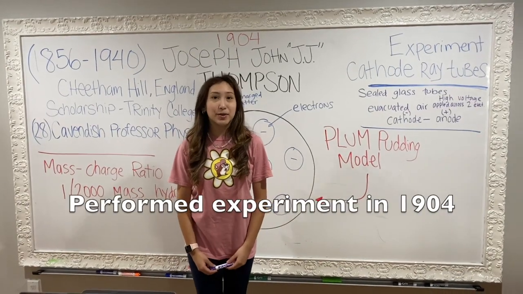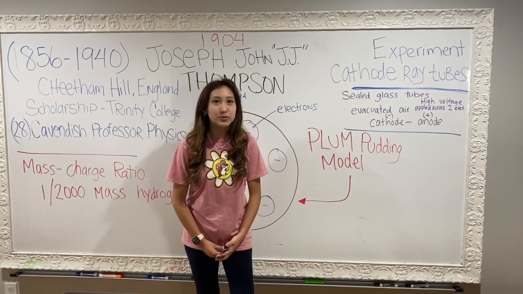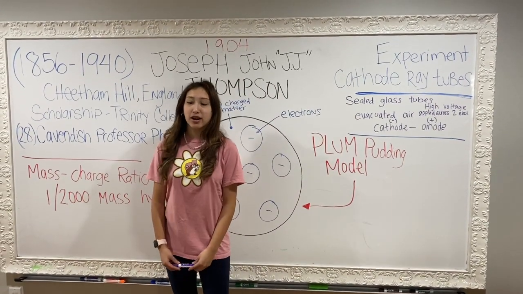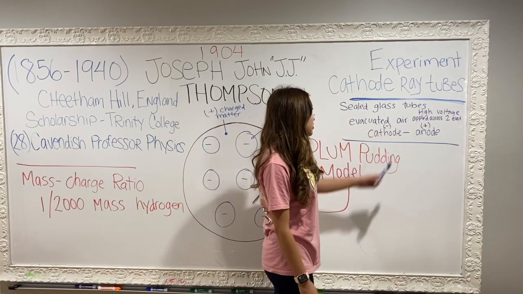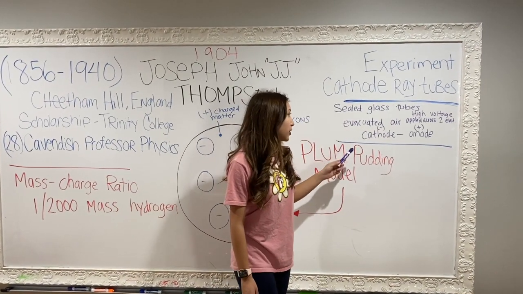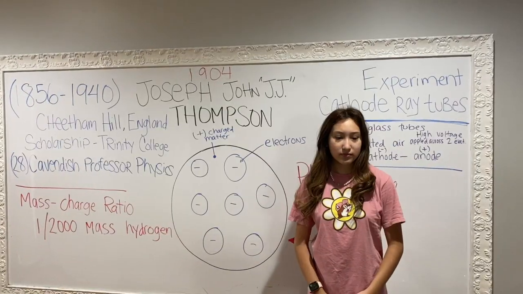So Thomson experimented with cathode ray tubes, and cathode ray tubes are sealed glass tubes, but most of the air has been evacuated. And a high voltage was applied across 2 electrodes in the tube, and it went from the cathode, or the negatively charged electrode, to the anode, the positively charged electrode.